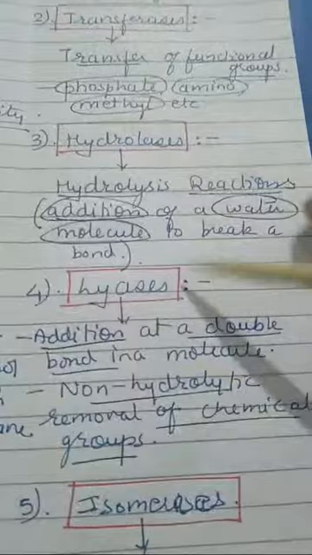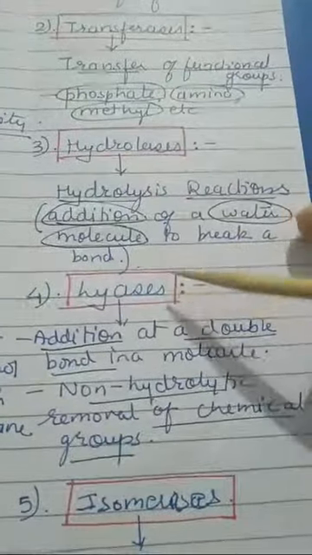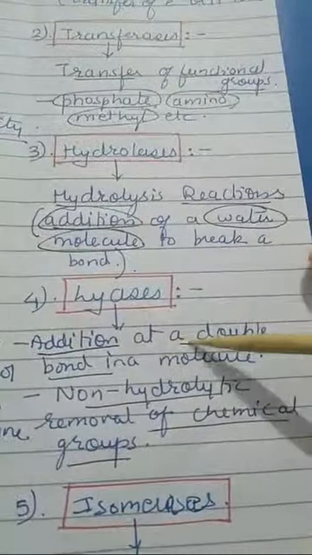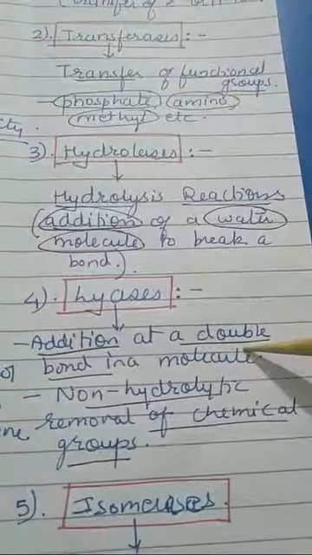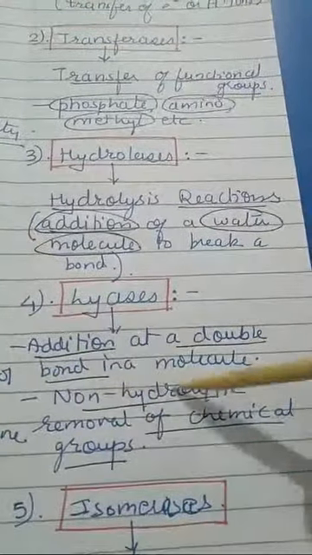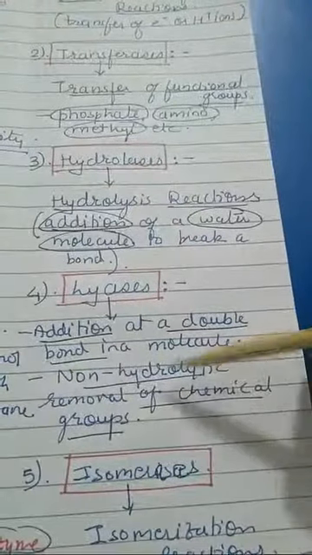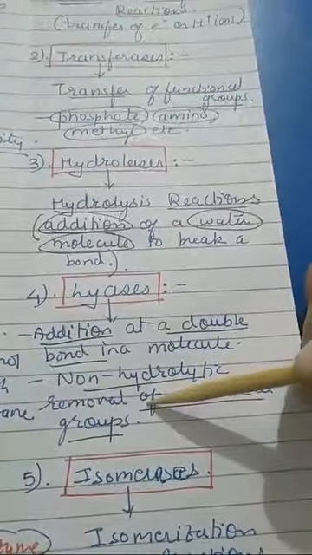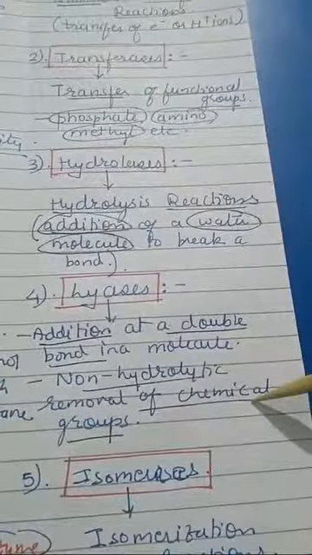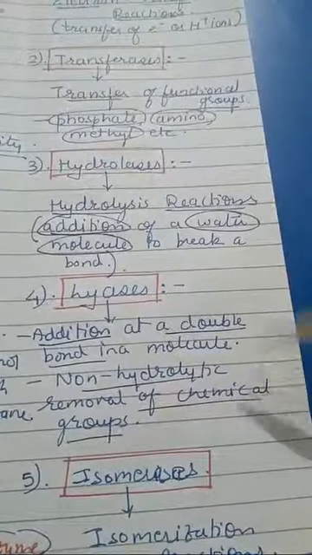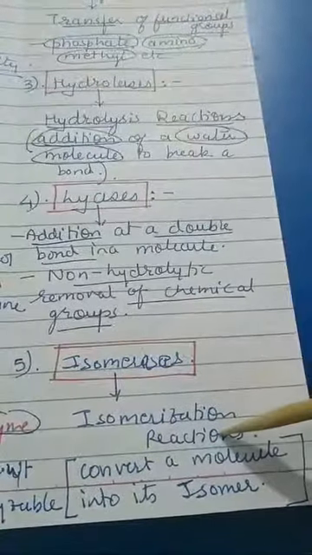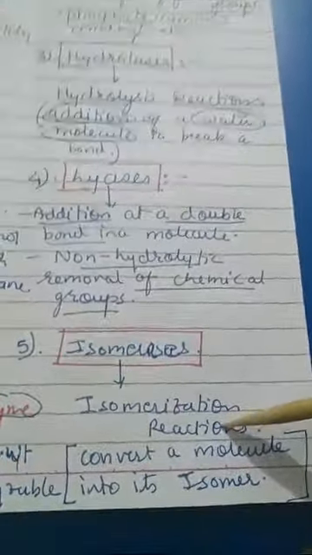Next is lyases. Lyases carry out addition at a double bond in a molecule. This is non-hydrolytic. A water molecule is not added while the double bond is created. Next is isomerases. These enzymes create isomers of a molecule.